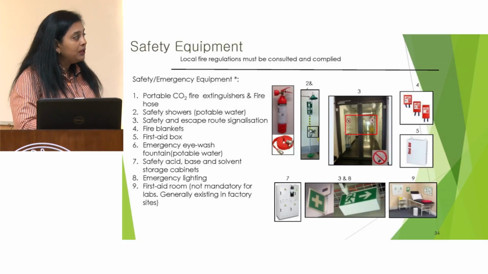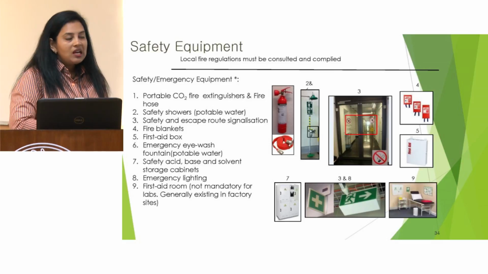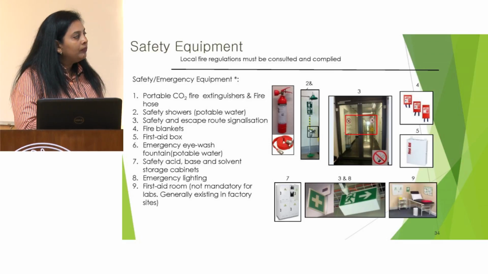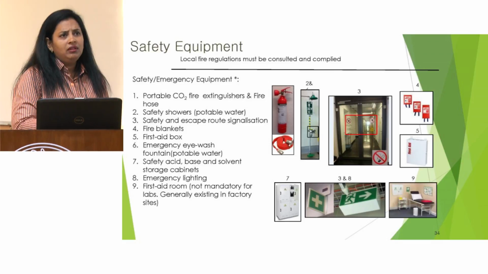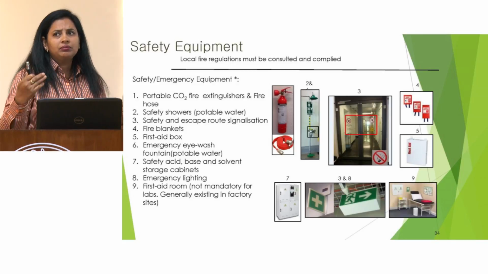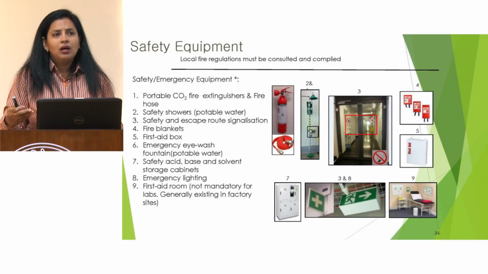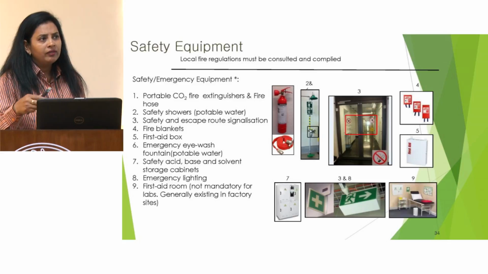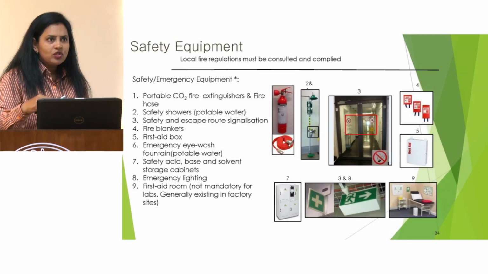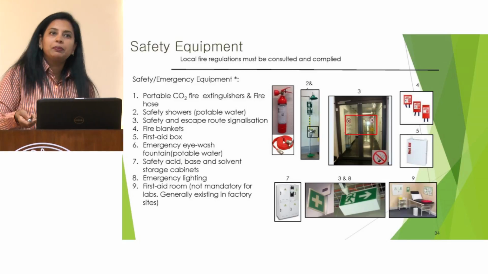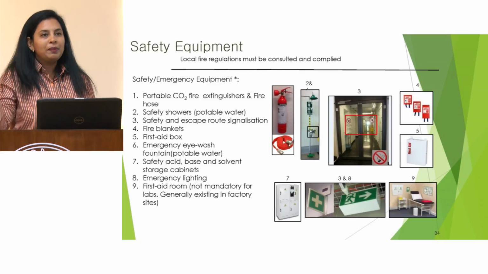Then the signals of the emergency escape routes must be there, and these should be well lit. These days we have very little light at around 6 p.m., and still people are working and suddenly the power goes off.